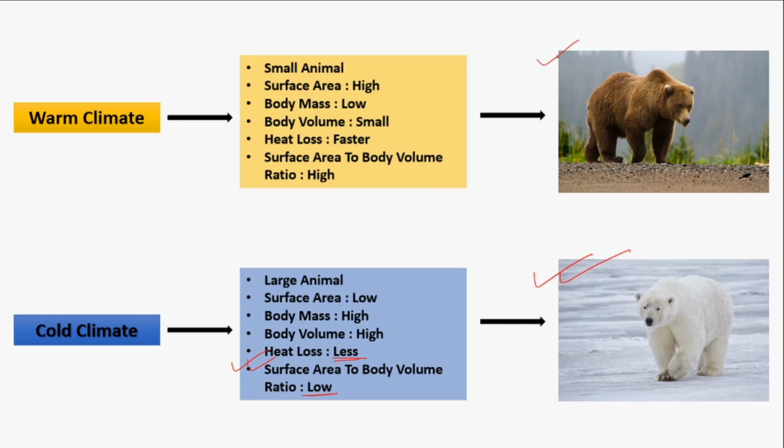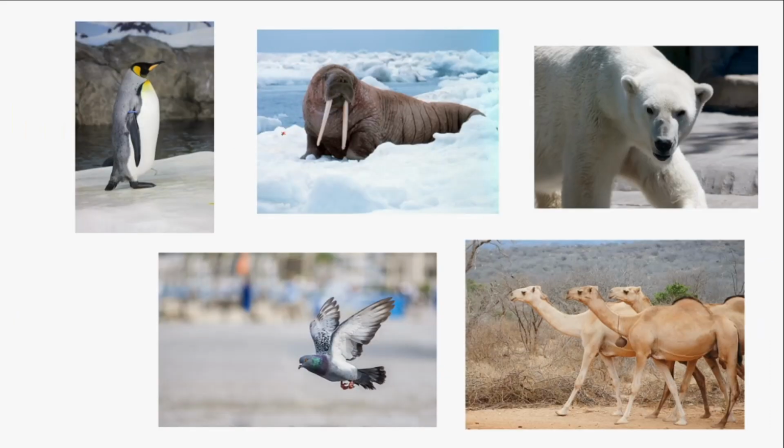But in warmer climatic regions, the body mass is low relative to the surface area. That means surface area is high. So the ratio is also high, and as the ratio is high, the heat loss occurs at a faster rate.